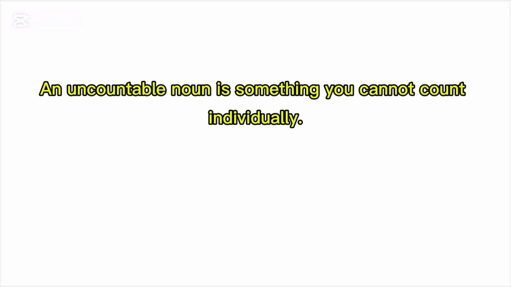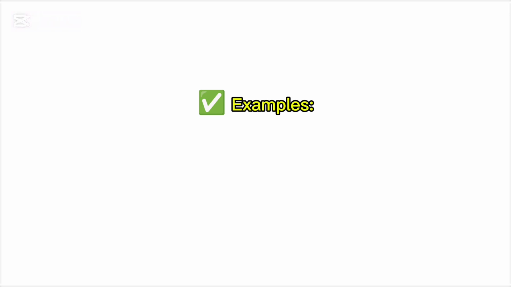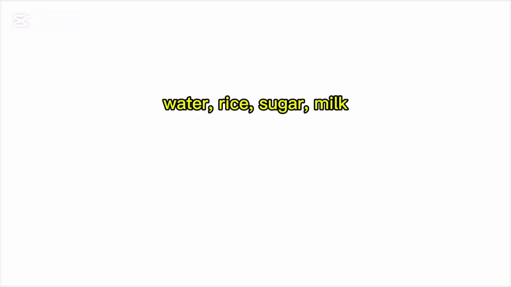7. Uncountable noun. An uncountable noun is something you cannot count individually. Examples: water, rice, sugar, milk. Sentence: I need some water.